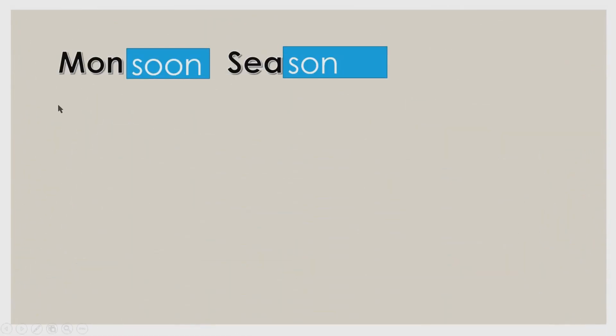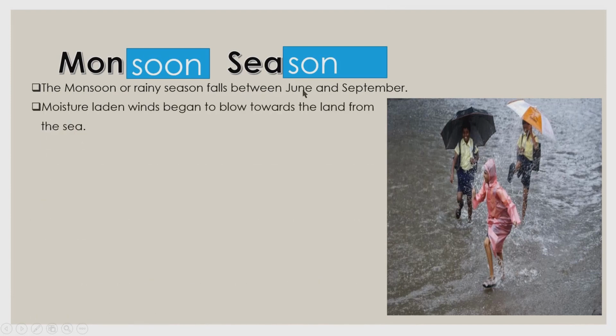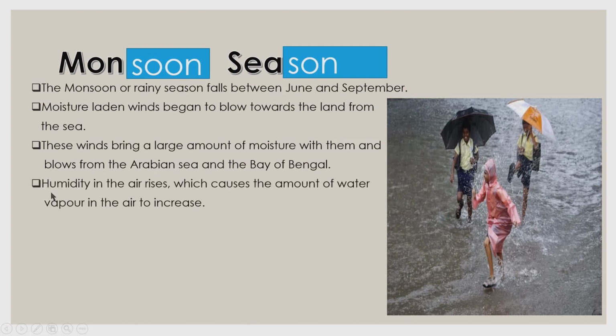Next one is monsoon season. The monsoon or rainy season falls between June and September. Moisture-laden winds begin to blow towards the land from the sea. These winds bring a large amount of moisture with them and blow from the Arabian Sea and the Bay of Bengal. Humidity in the air rises, which causes the amount of water vapor in the air to increase.